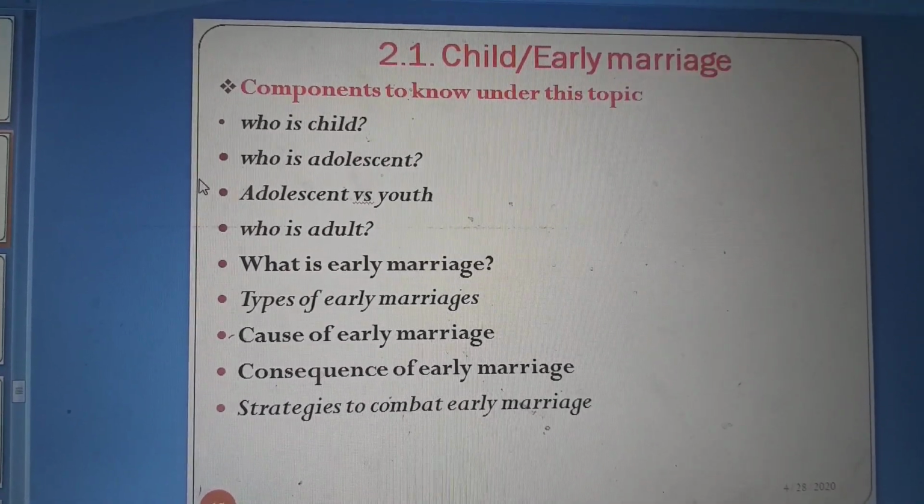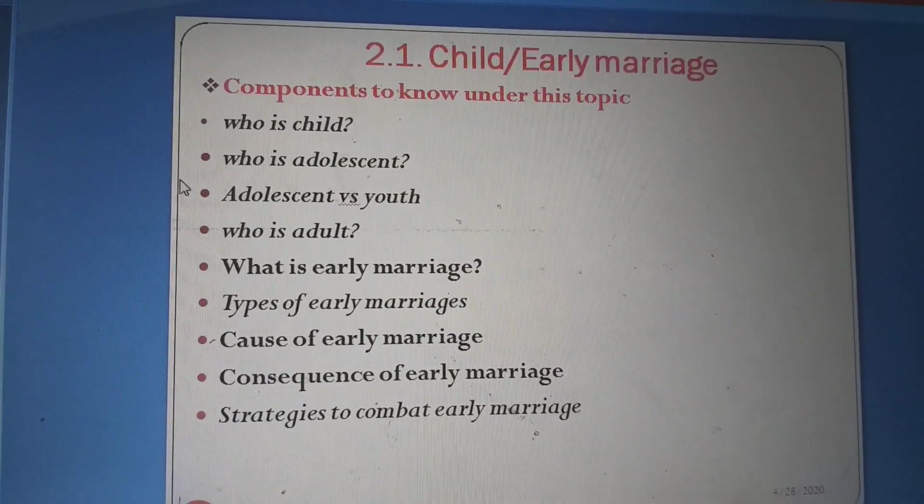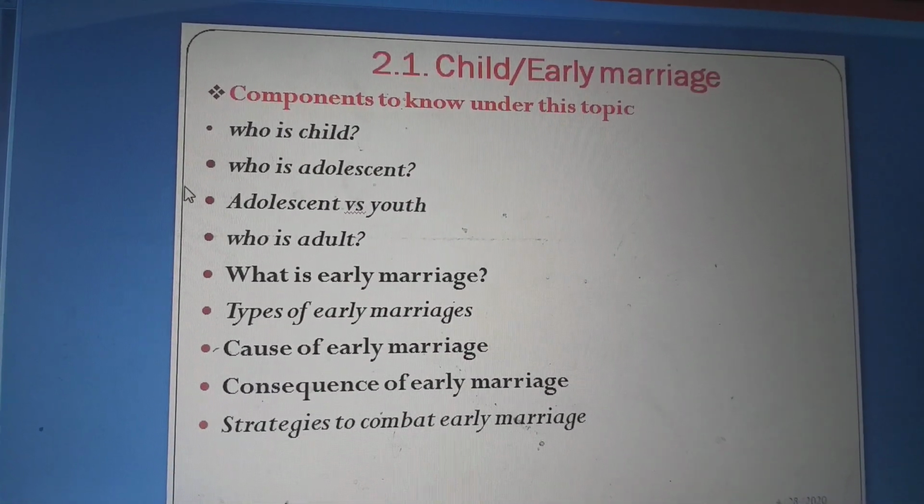What are the components that we are going to include under this? Later, at the end of the topics, I will ask you these topics. Don't forget, have special attention. Good. So the components under this are: one, child. What is child? We are going to define what is adolescent, adolescent versus youth, and who is adult, what is early marriage, types of early marriage, cause of early marriage, consequence of early marriage, and strategies to stop early marriage. Good. At the end, you should answer all these questions.